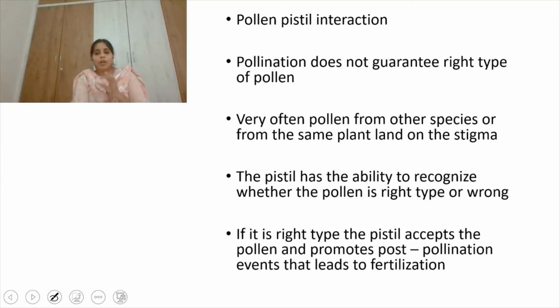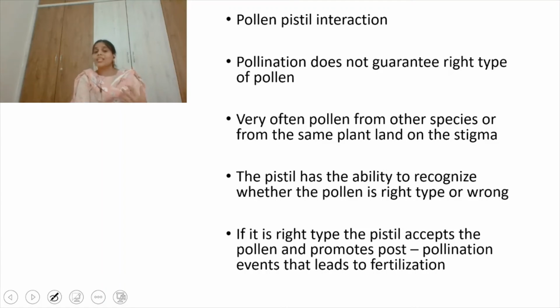Very often pollen from other species or from the same plant lands on the stigma. Pollen grains of other species cannot germinate, and even those of the same plant come under self-pollination.